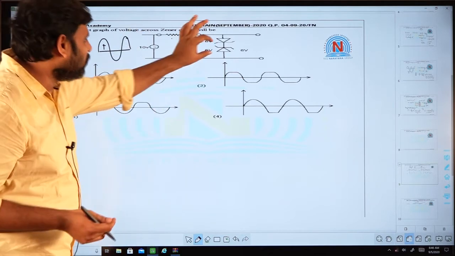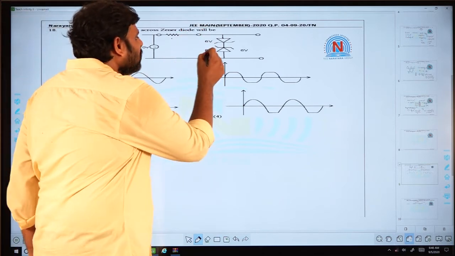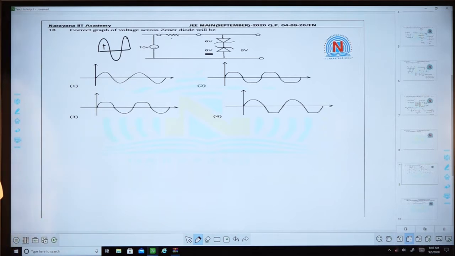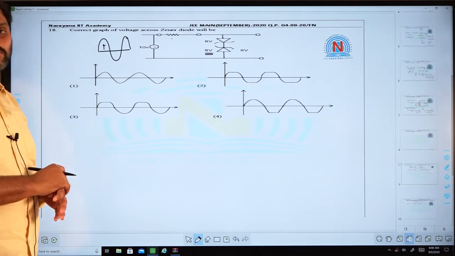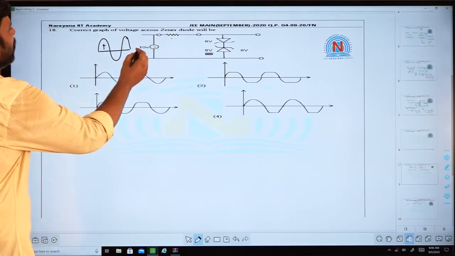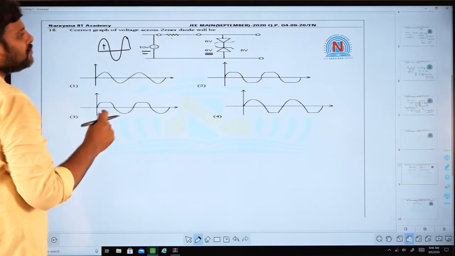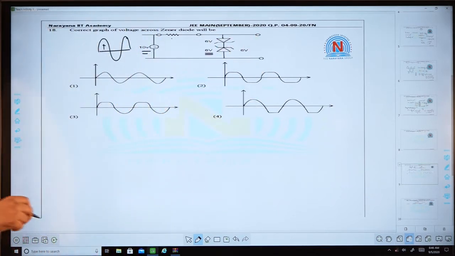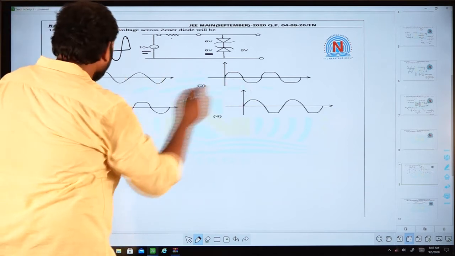The 6 volts is the Zener voltage. At 6 volts Zener breakdown occurs, and the voltage across the Zener remains constant at 6 volts. Whereas the input voltage is 10 volts, the output you are going to get is 6 volts once the breakdown is reached. So you are not going to get this peak.